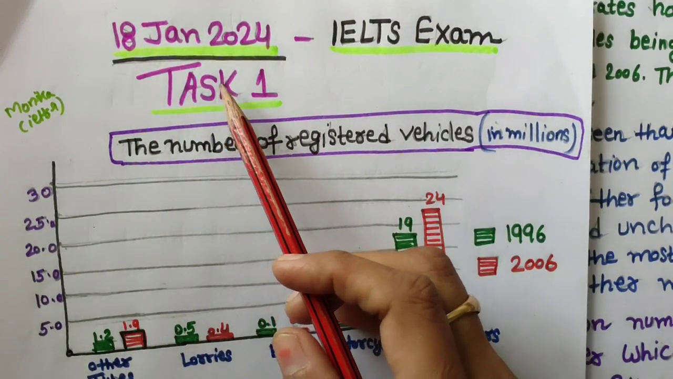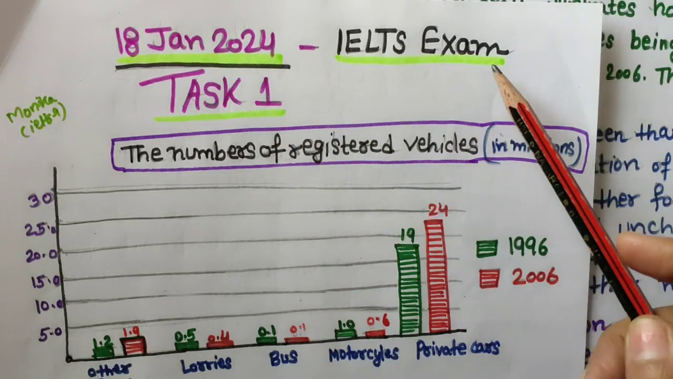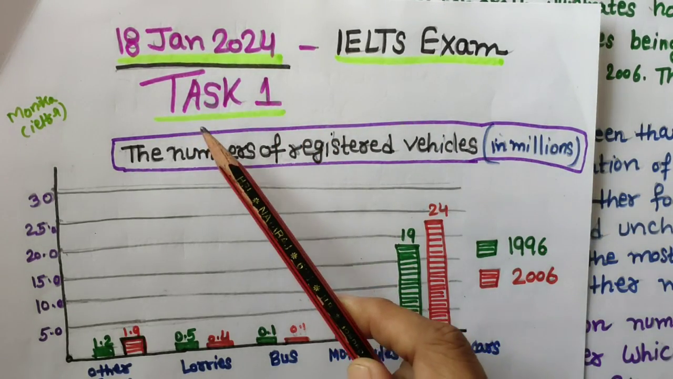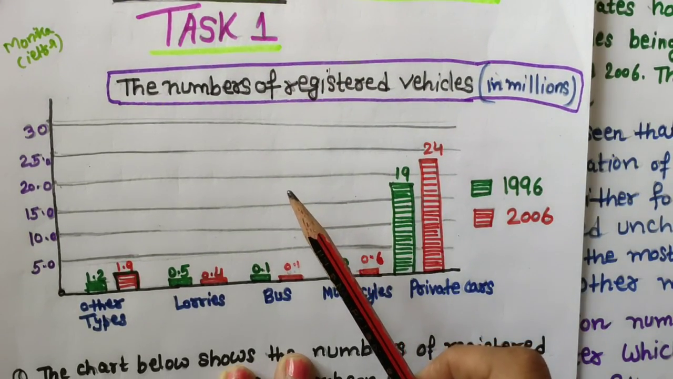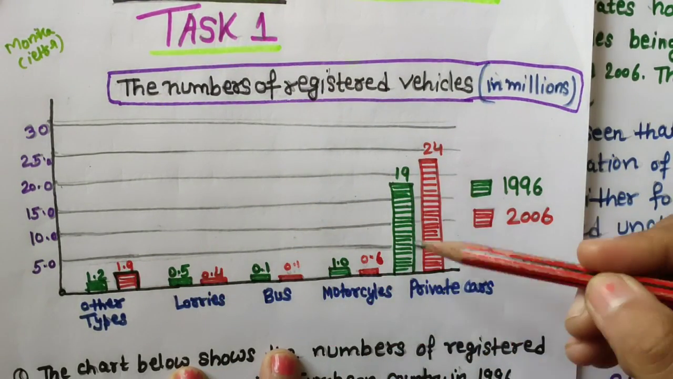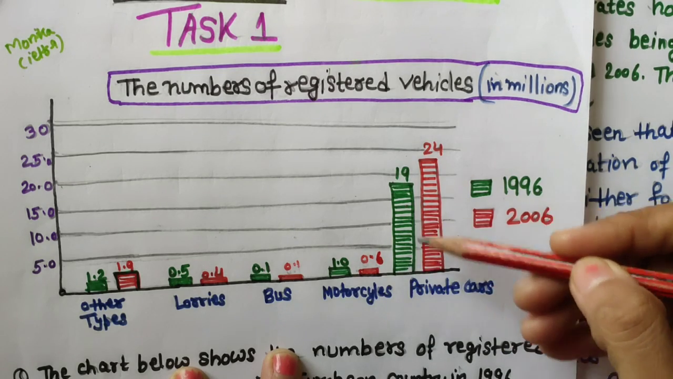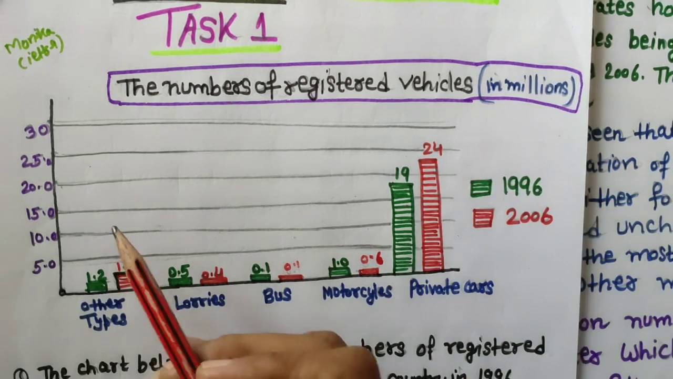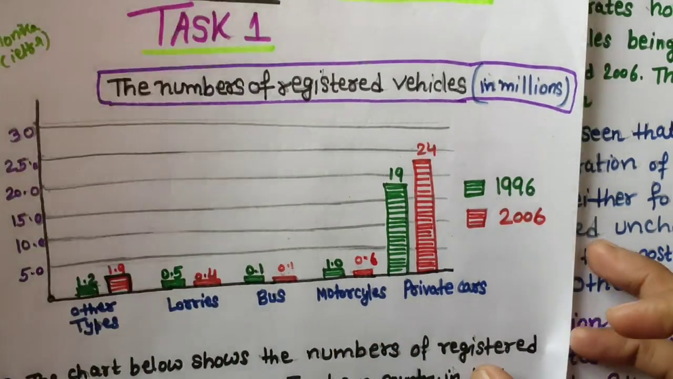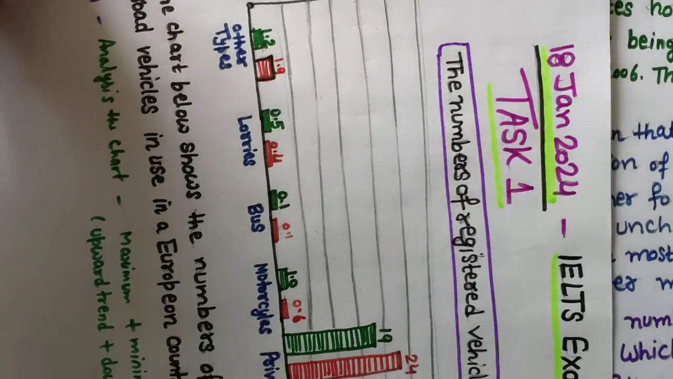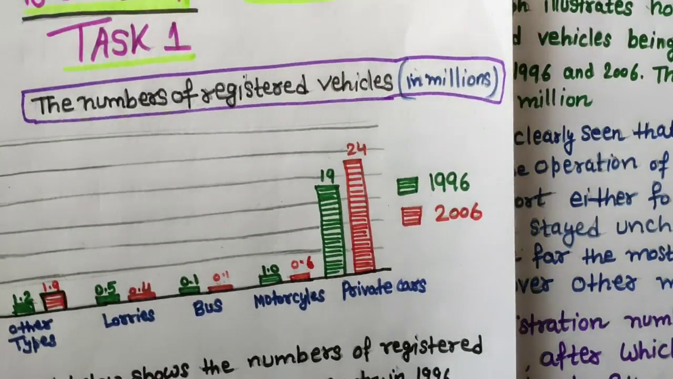So here you can see this 18th January 2024 IELTS exam that was held in India. That is Academic Writing Task 1, a bar graph, or you can also say bar chart. Here I can see this kind of graph, which is a vertical bar graph. Sometimes they give it like this, and if they have given it this way, then it is a horizontal bar graph. Now this one is a vertical bar graph.